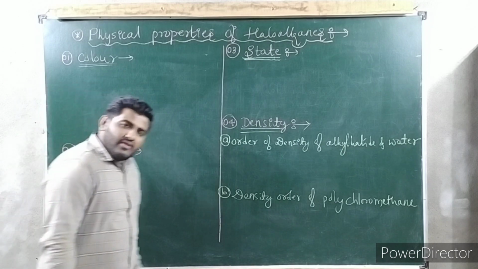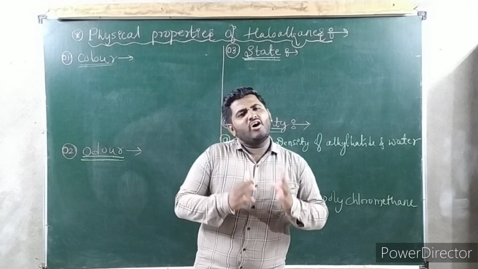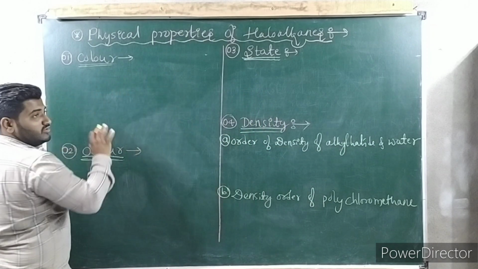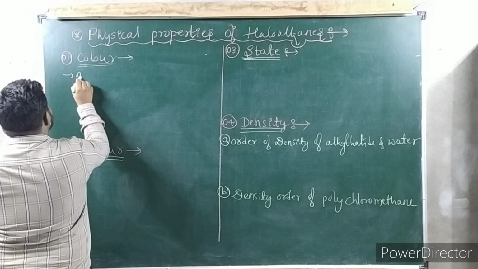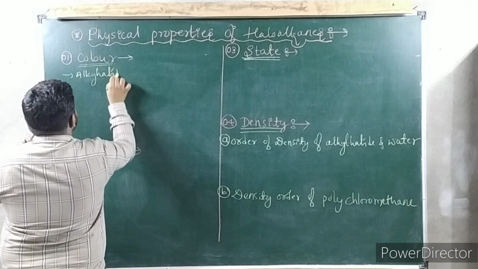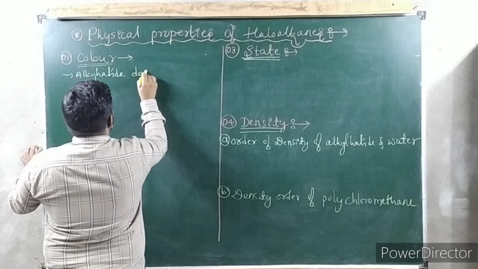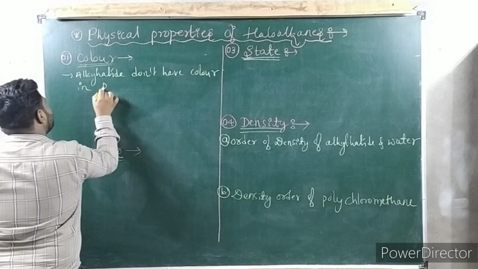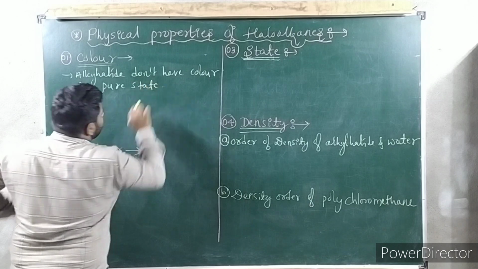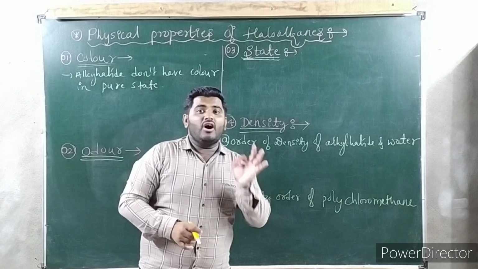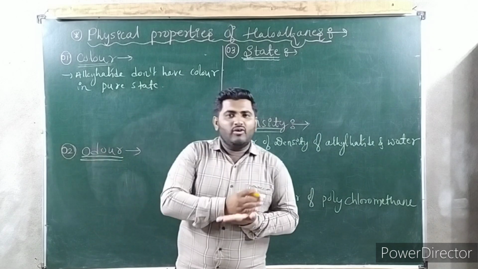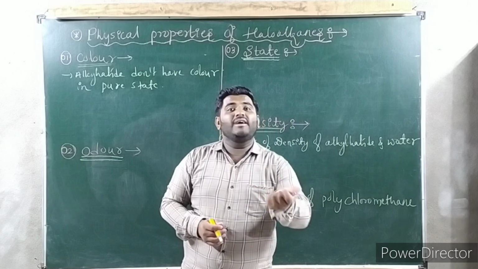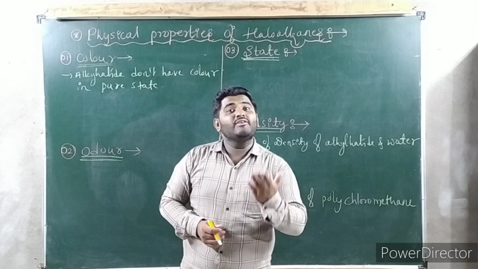See, color. Lower members or all haloalkanes in pure state do not have any color. Alkyl halides do not have color in pure state. However, when iodine or bromine, meaning alkyl bromides or alkyl iodides, are exposed to light, they impart a color.